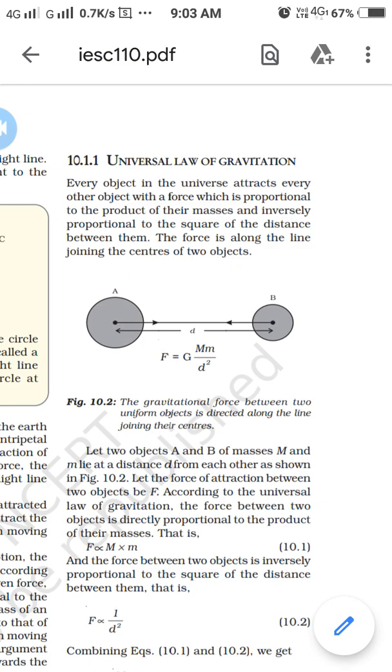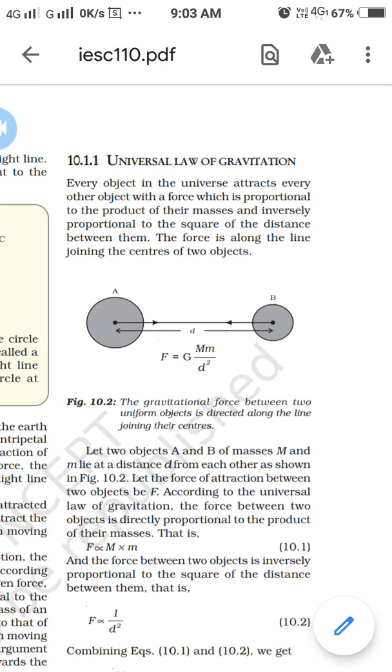Okay, so every object in the universe attracts each other with a force which is proportional to the product of their masses and inversely proportional to the square of the distance.